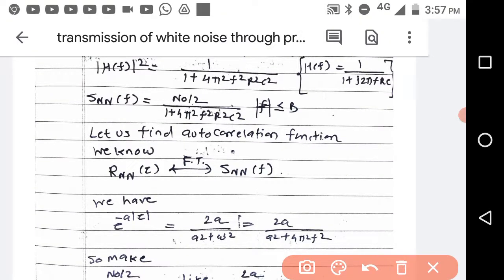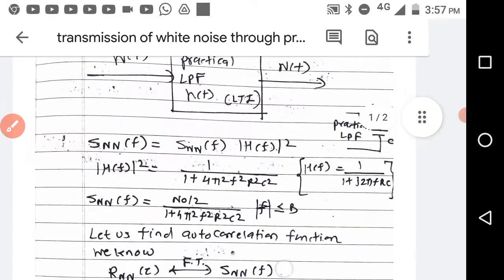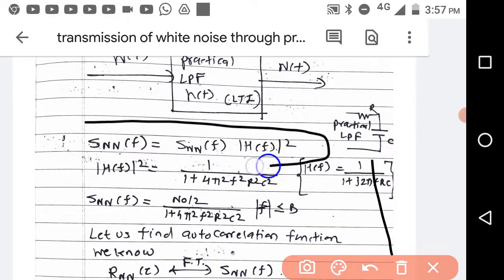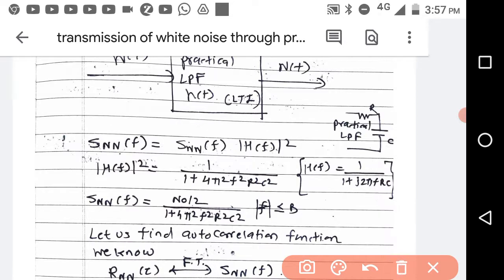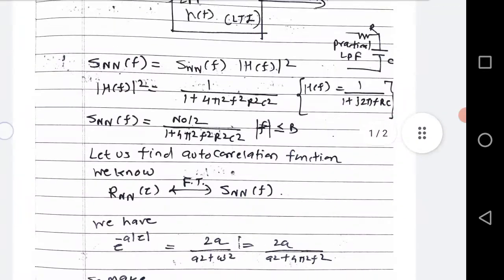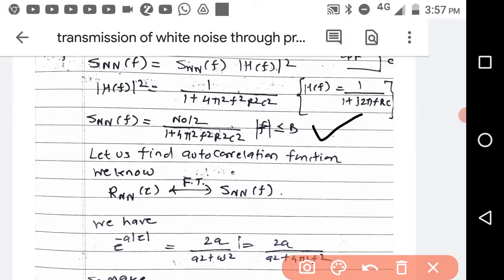And this is the result we obtain when we pass a wide sense stationary random process through the LTI system. So what I want to tell is that if you want to find the PSD of N(t), you should know the PSD of the input and |H(f)|². If you multiply these two, you will get the PSD of N(t). So you got the PSD as this one.